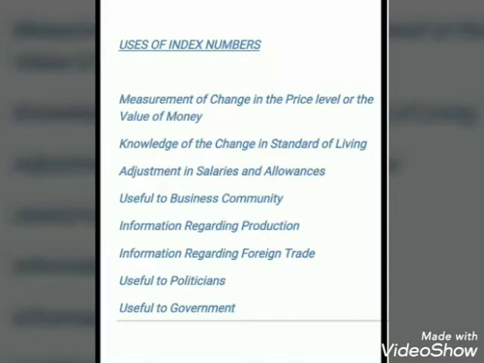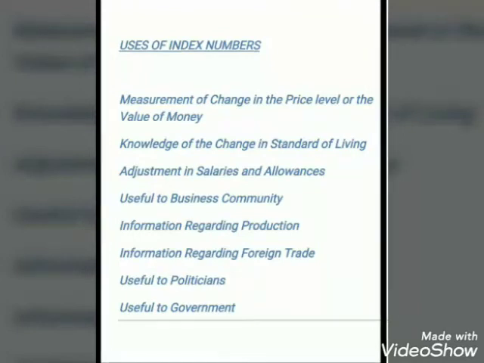As you know, the trend of prices of course influences their production decisions. Then information regarding production: the index number of production shows whether the level of agricultural and industrial production in the economy is increasing or decreasing, and accordingly people formulate their policies.